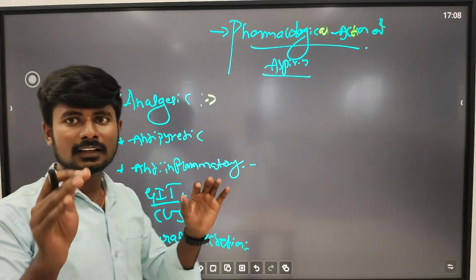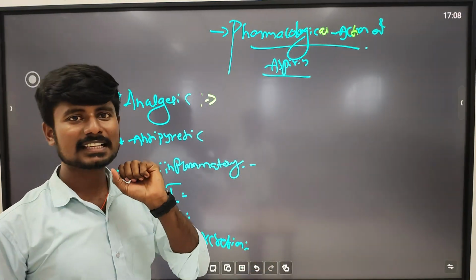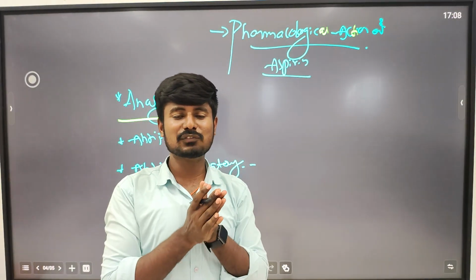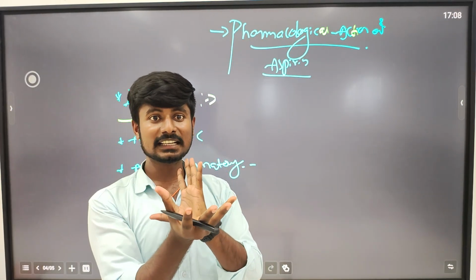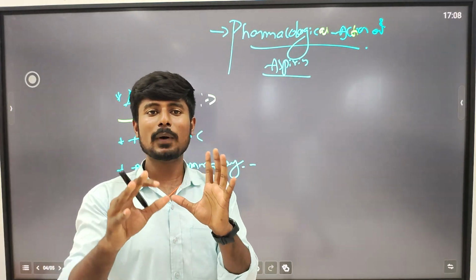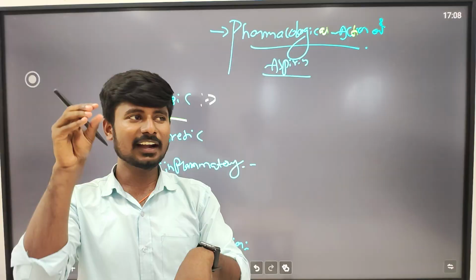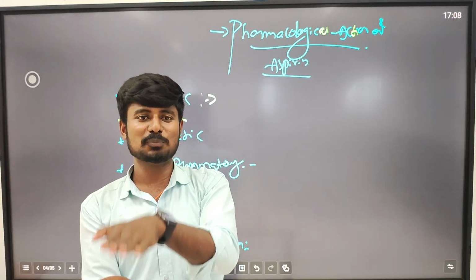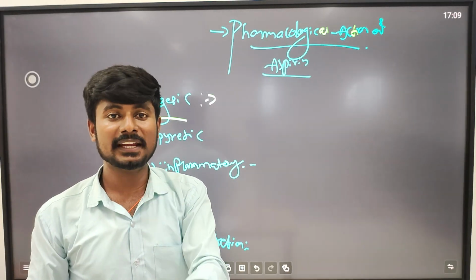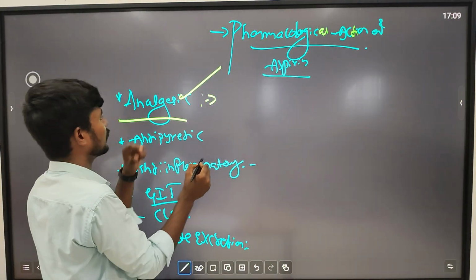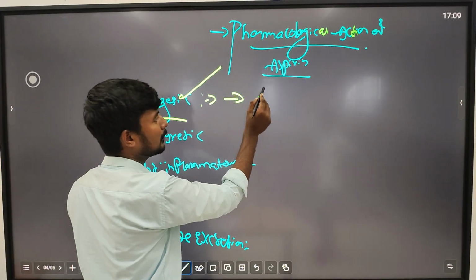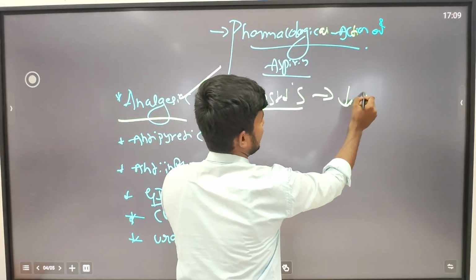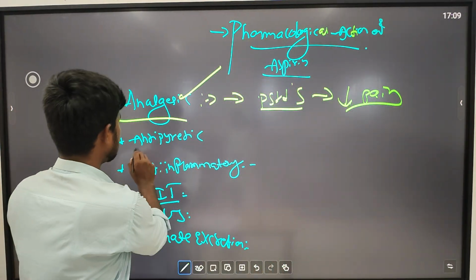What happens in the pharmacological action of aspirin? The first one is analgesic. During any inflammation, illness, or injury, there is severe pain. So it will go and act on the prostaglandins and block them. It reduces the synthesis of the prostaglandins and relieves the pain. That is the main act of the analgesics. It acts on the prostaglandins and reduces the pain.